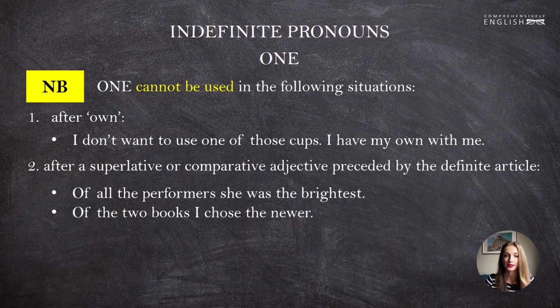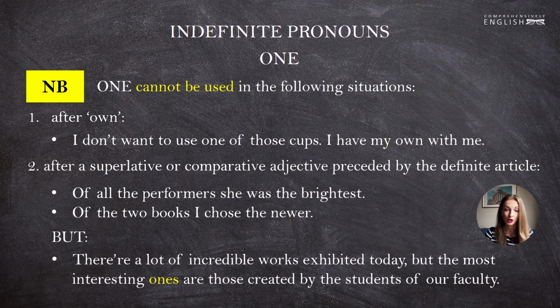The first sentence contains the superlative form, the brightest. The second contains the comparative form, the newer. That one that was newer. But the prop word one can be used when most is used in the meaning of very. For instance, there are a lot of incredible works exhibited today, but the most interesting ones are those created by the students of our faculty.